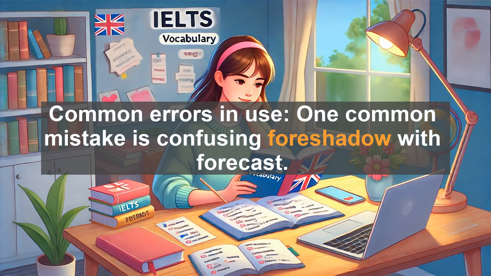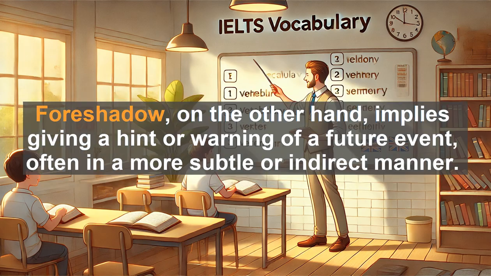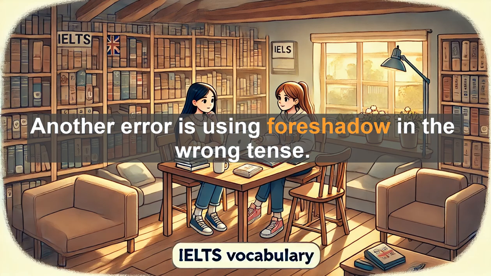Common errors in use. One common mistake is confusing foreshadow with forecast. While both relate to future events, forecast specifically means to predict or estimate future events based on present data. Foreshadow, on the other hand, implies giving a hint or warning of a future event, often in a more subtle or indirect manner.